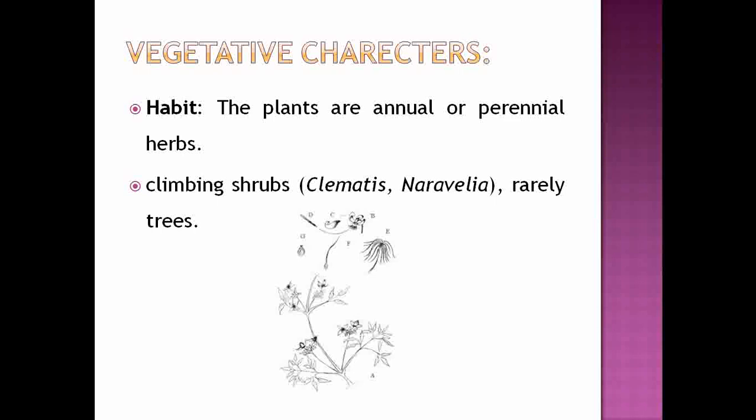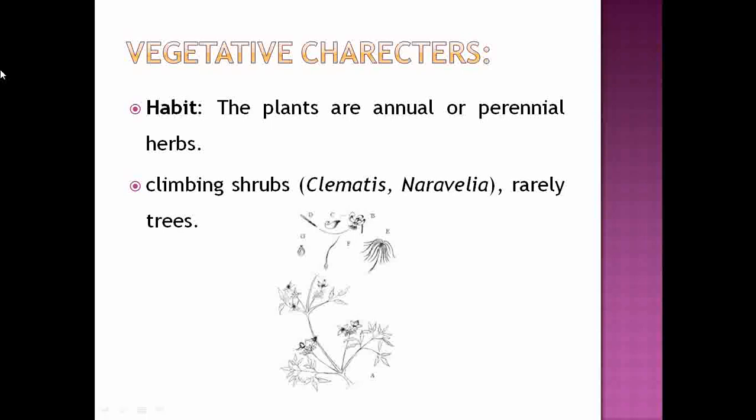Most of the members included under that family are either annual or perennial herbs. Some of the members show presence of climbing habit, means some of them are climbers. Some of them are shrubs, and very rarely they are trees.